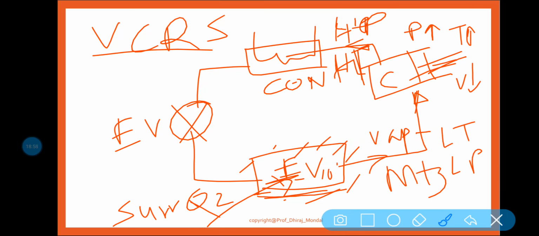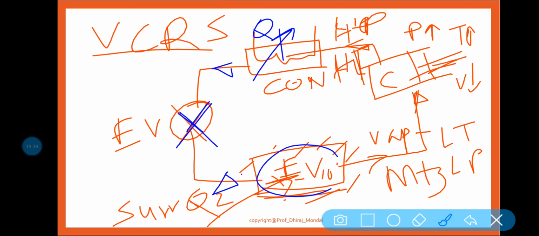Now in the condenser, it is condensed. It is nothing but a heat exchanger which takes heat from the refrigerant, and that heat is released to the surrounding. So Q1 amount of heat is released to the surrounding by the help of the condenser. At the outlet of the condenser we get high pressure, low temperature liquid refrigerant. Now it is suddenly expanded in the expansion valve, and at the outlet we get low temperature, low pressure liquid refrigerant.